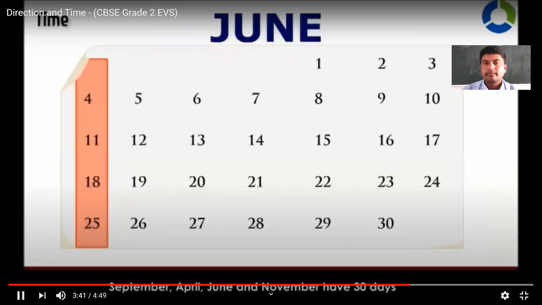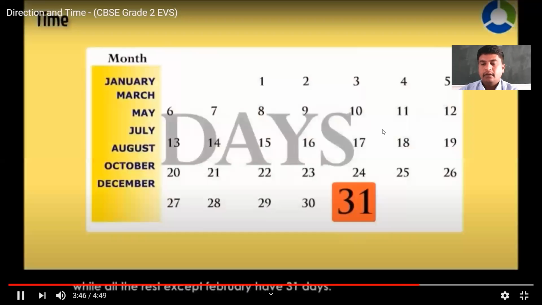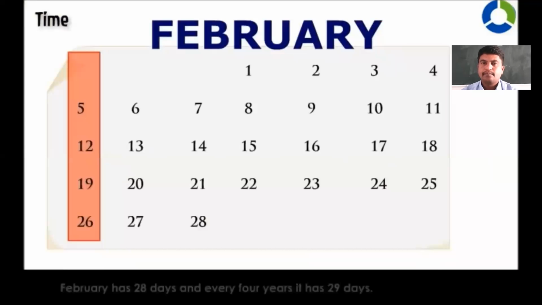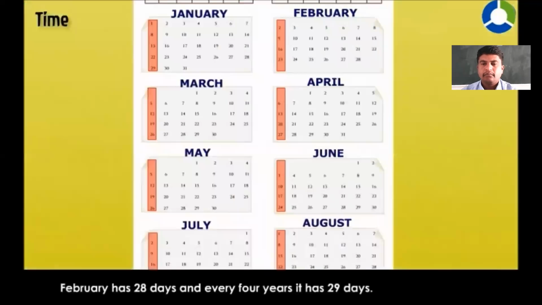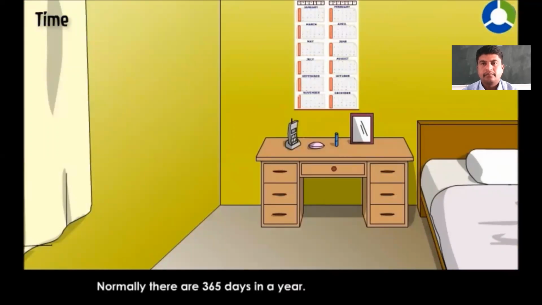September, April, June, and November have 30 days, while all the rest except February have 31 days. February has 28 days, and every 4 years it has 29 days. This year is called a leap year. Normally, there are 365 days in a year. In a leap year, there are 366 days.